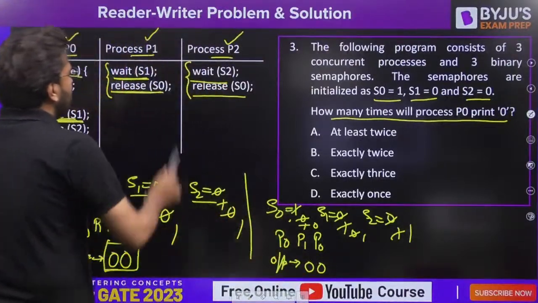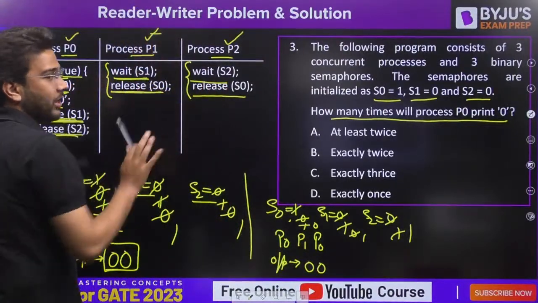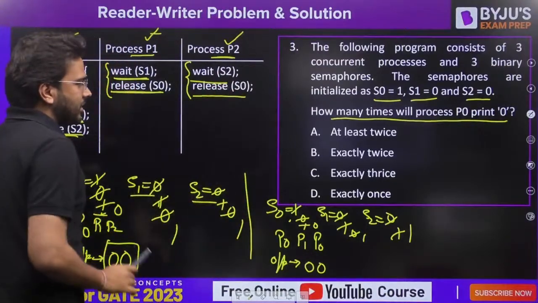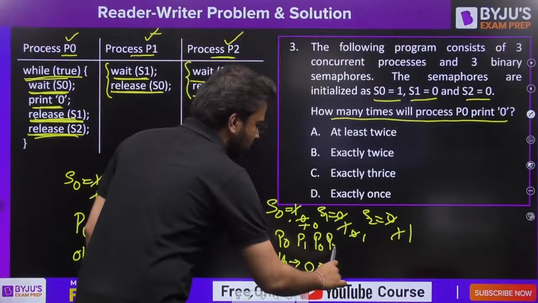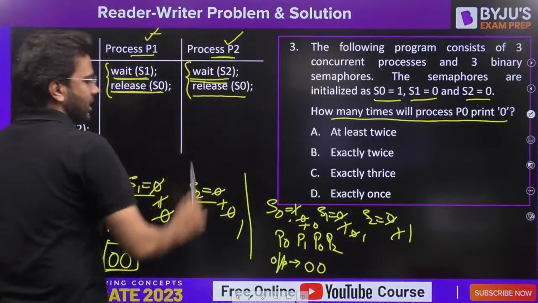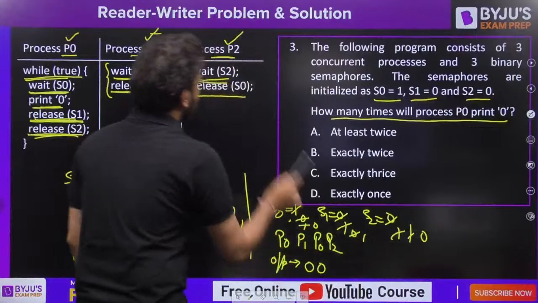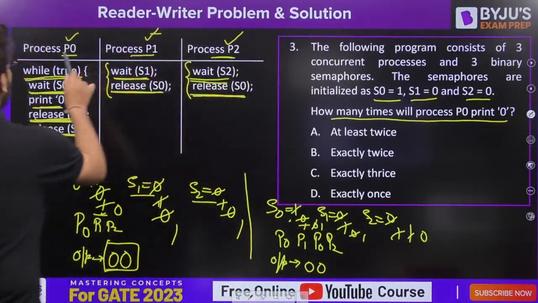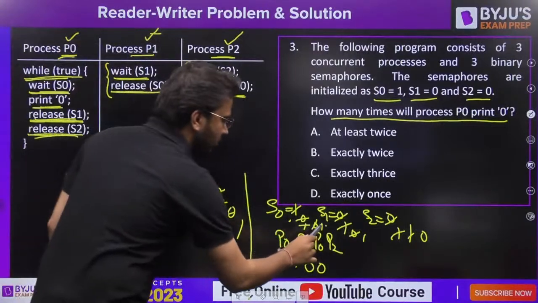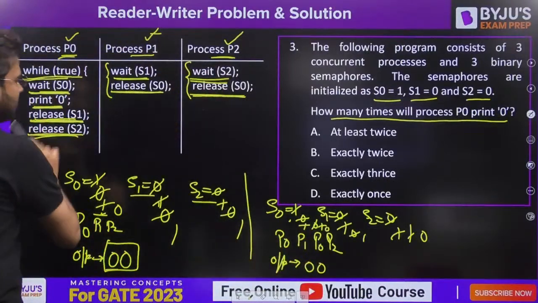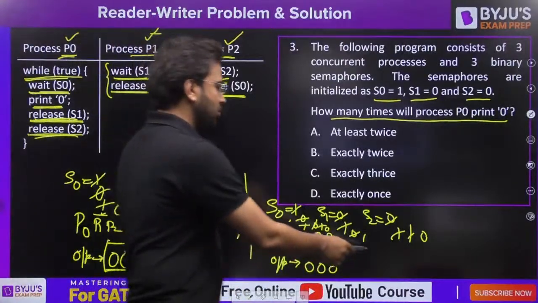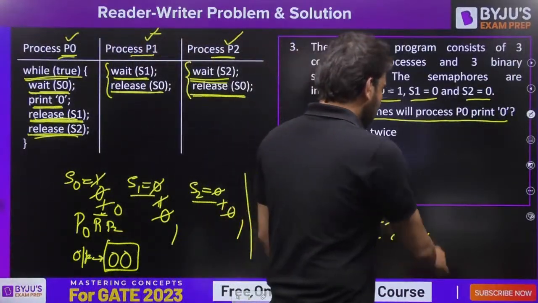Fine. So now P1 execution is done. It cannot execute again. It can execute only once. Now P2, still it has not executed. Now we will be executing P2 here. Wait on S2, make it 0. Release of S0, make it 1. Come back to P0, wait of S0, make it 0. Print 0, release of S1, release of S2, make it 1 again, done.